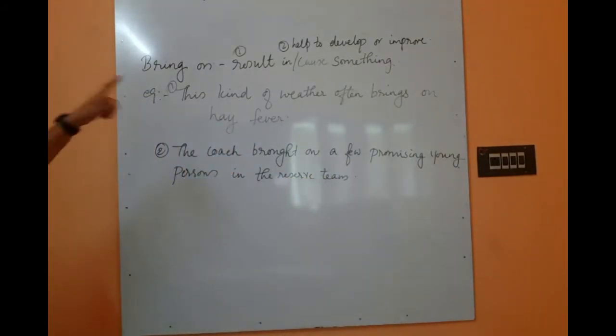So the second meaning of bring on is help to develop or improve, and the example, the coach brought on, past form we have used: the coach brought on a few promising young persons in the reserve team.